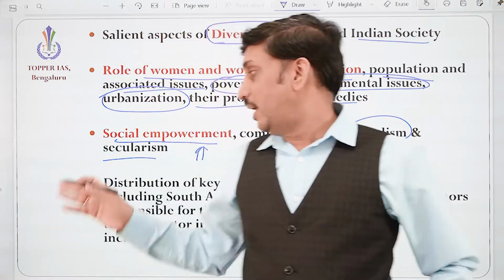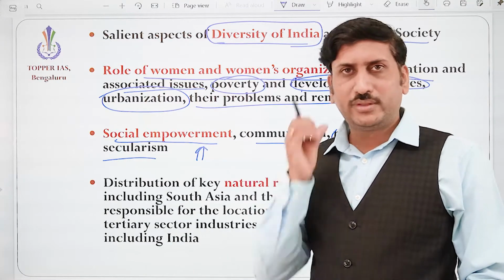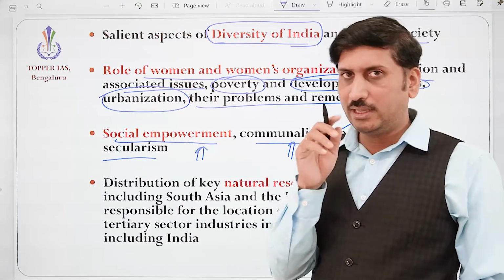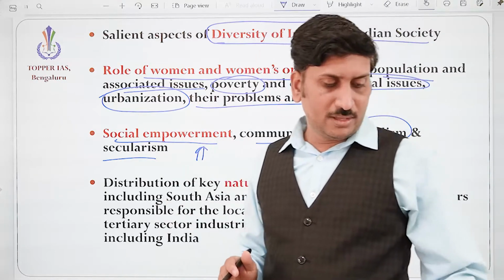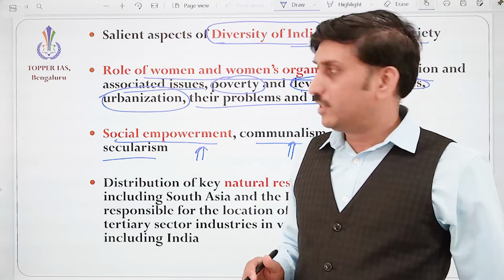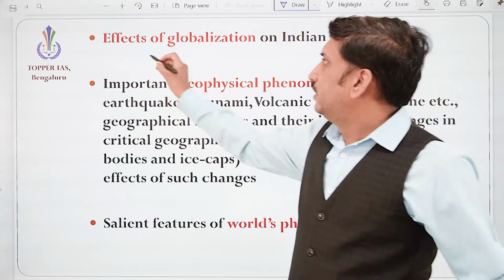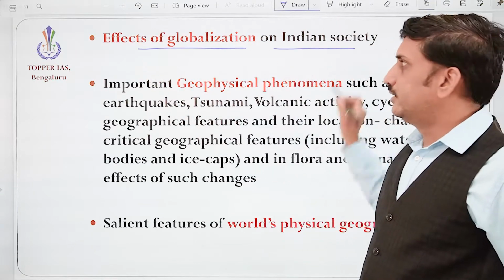Okay, and is it followed? What are the issues of secularism? Is there any threat to secularism? So all these things need to be discussed. And globalization, okay, globalization on the Indian society.